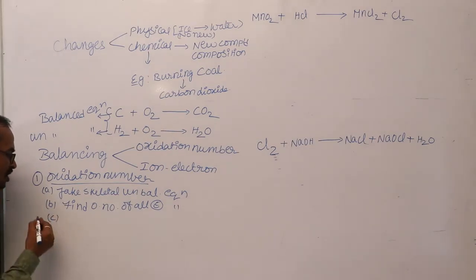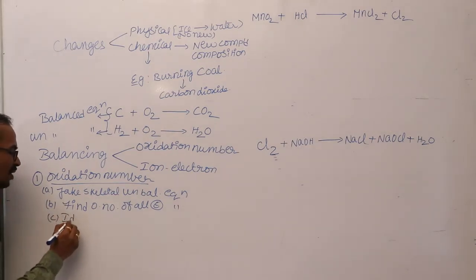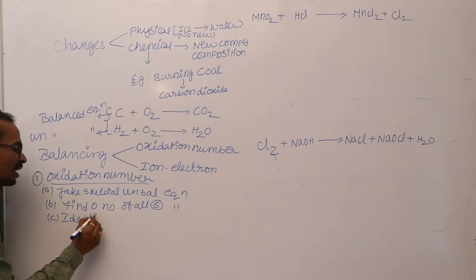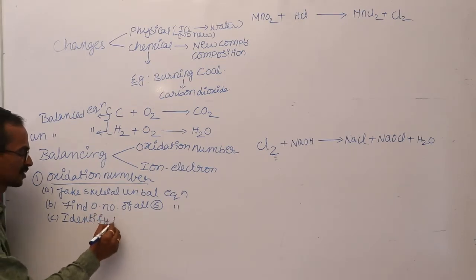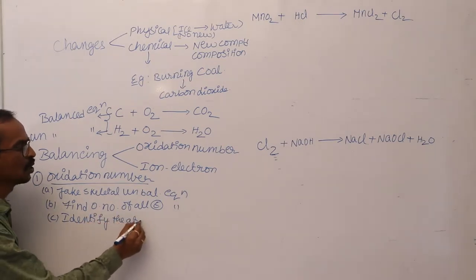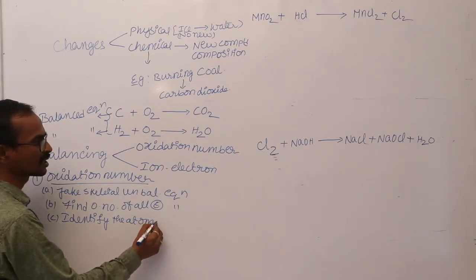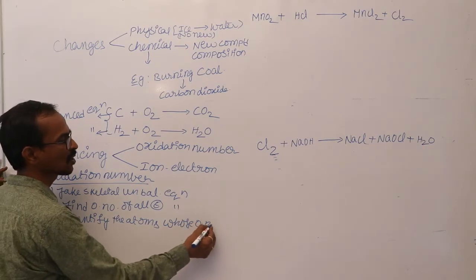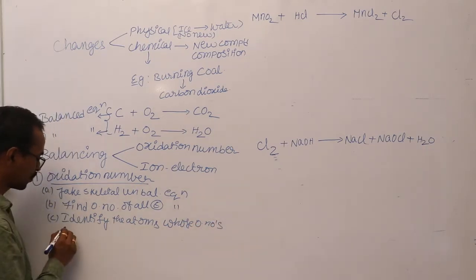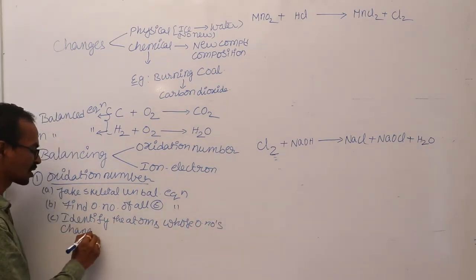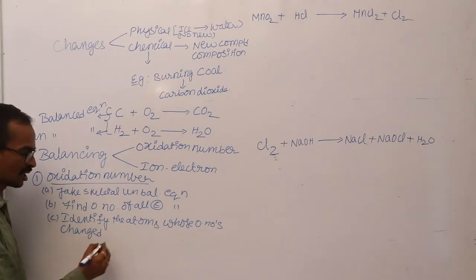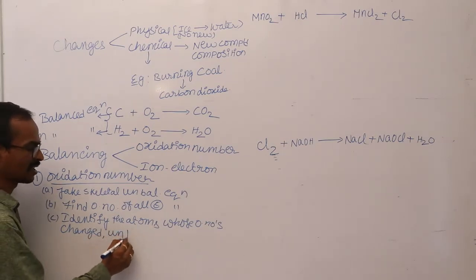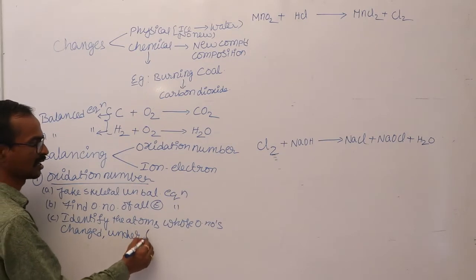And in the third step, identify the atoms whose oxidation numbers are changed. You have to identify the elements whose oxidation numbers are changed and underline them.